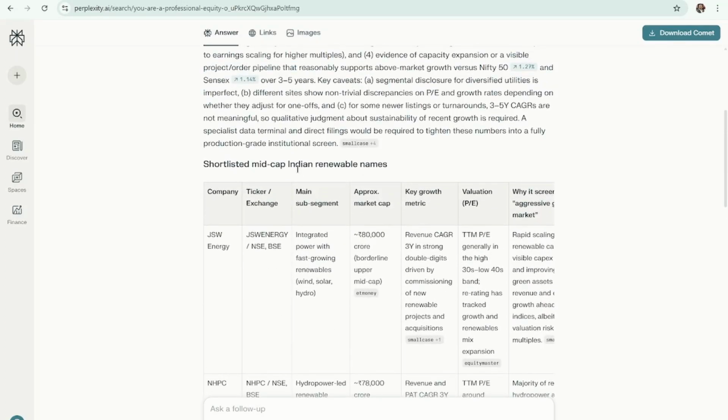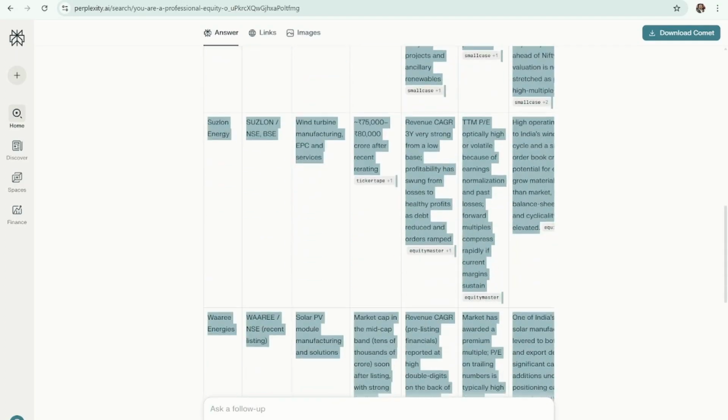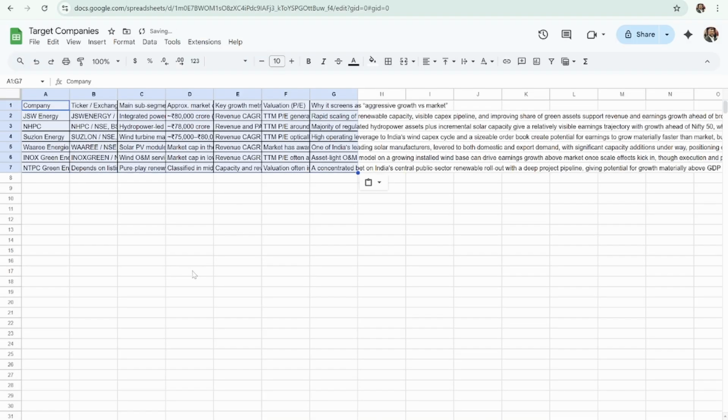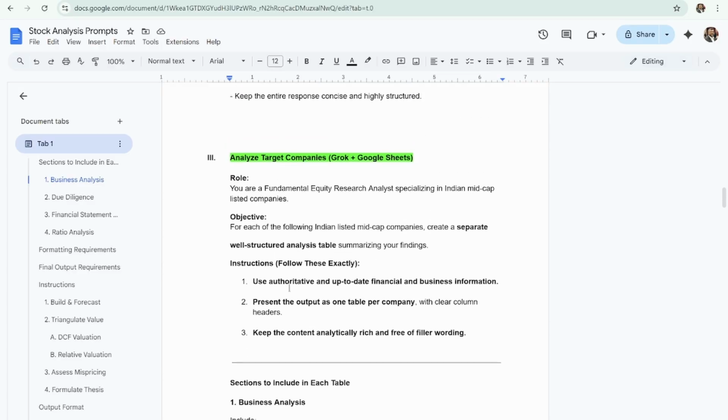I'm just struggling to copy the entire thing here. It should be okay now. All right, so what's really important for us are the company and ticker. We don't really need to do a deep dive into the reasons that Perplexity has given. That's going to be done in the next step, where we're going to analyze the target companies.